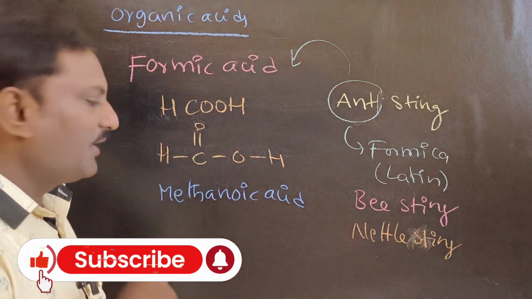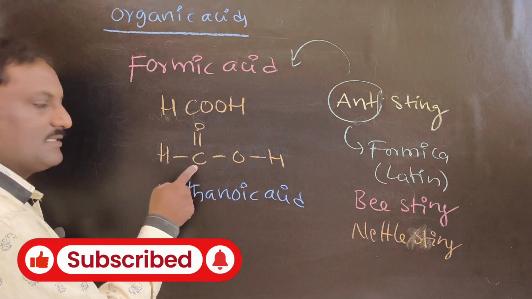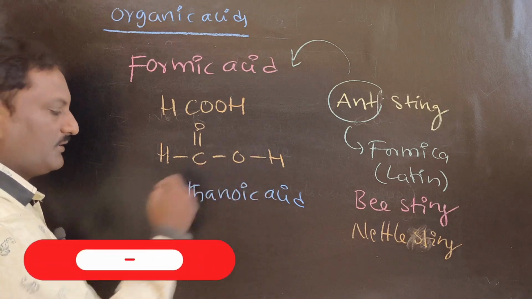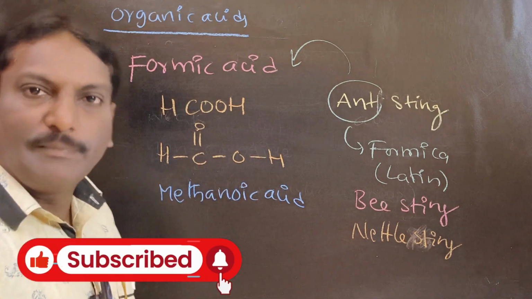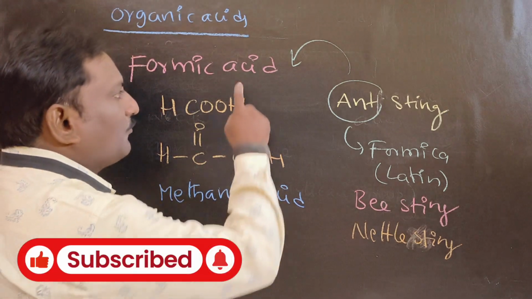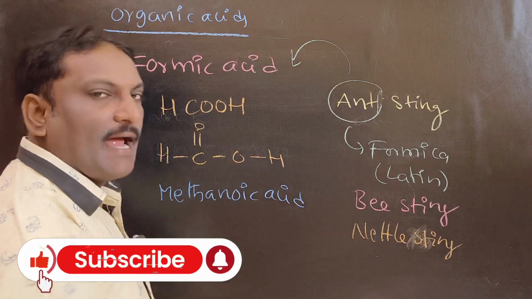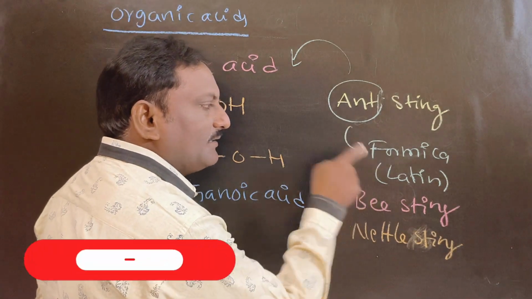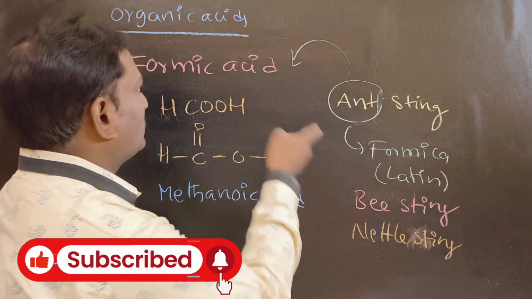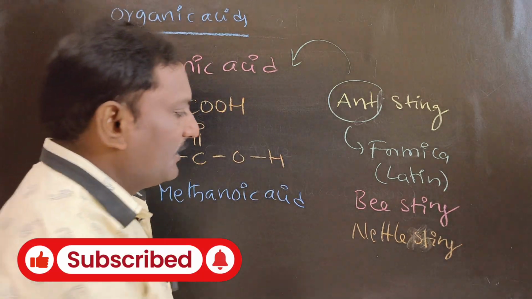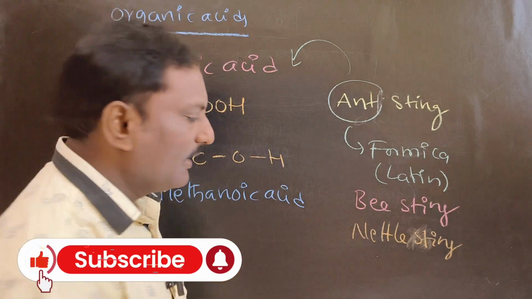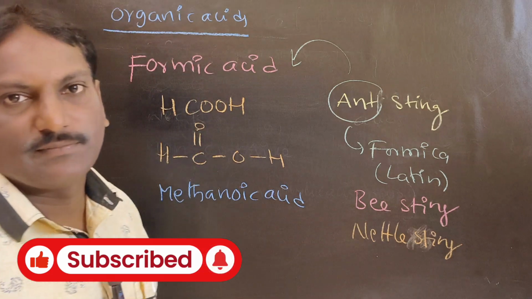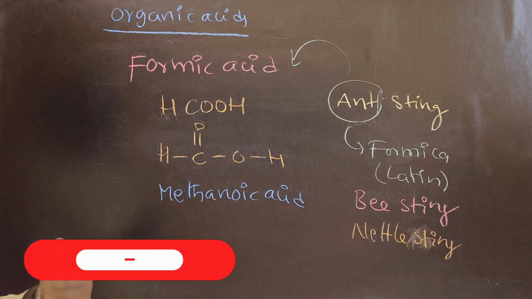Formula HCOOH. Detailed structure: H, C double bond, OH. It is called methanoic acid. Formic acid is present in ant sting. Ant in Latin is called formica, so that's why it is considered formic acid. It is also present in bee sting and nettle plant sting. Okay, right.